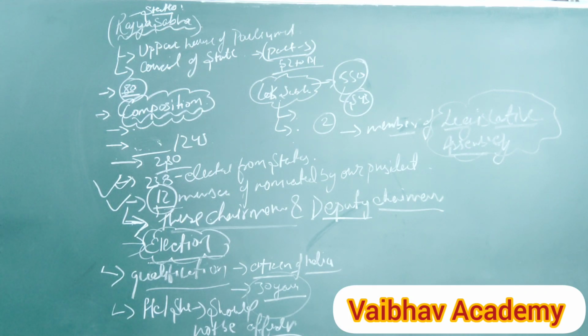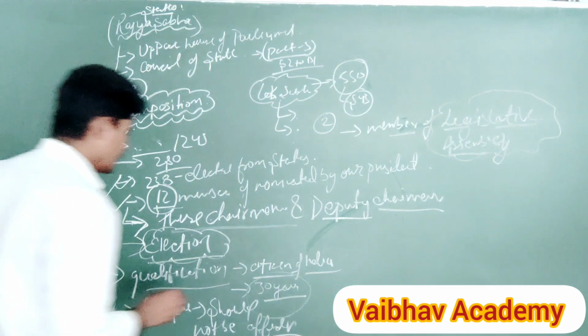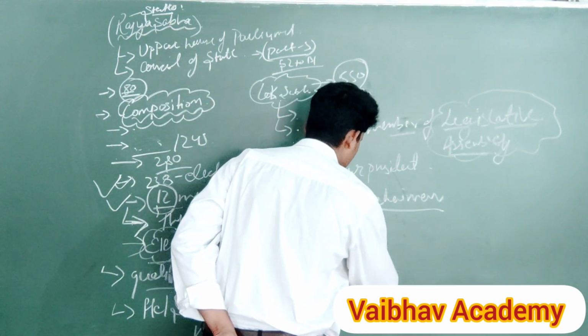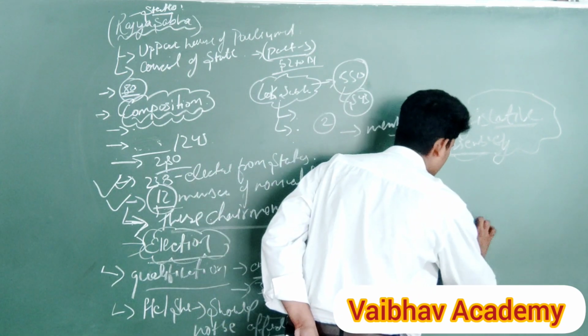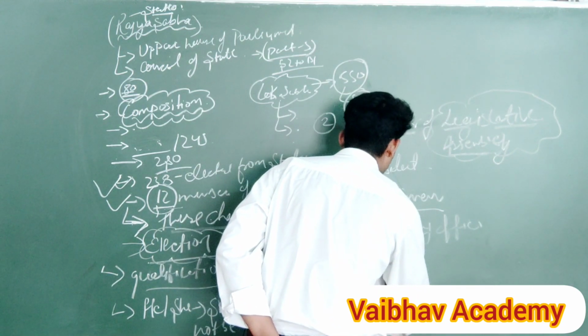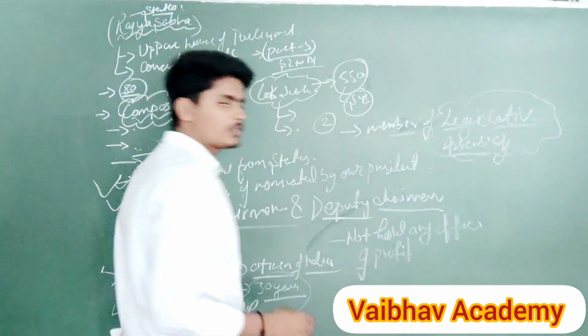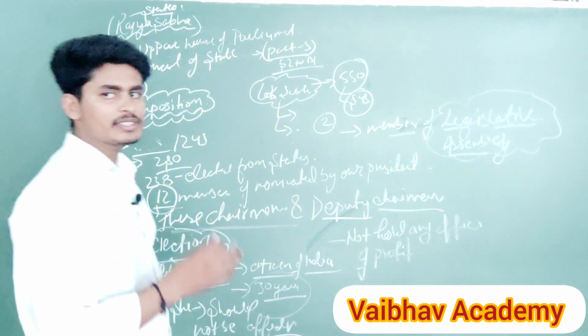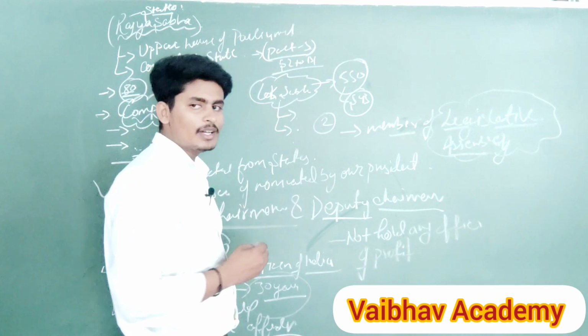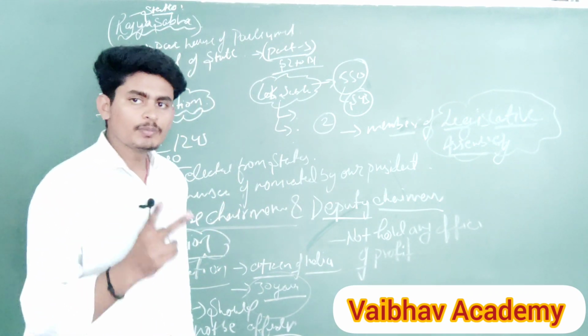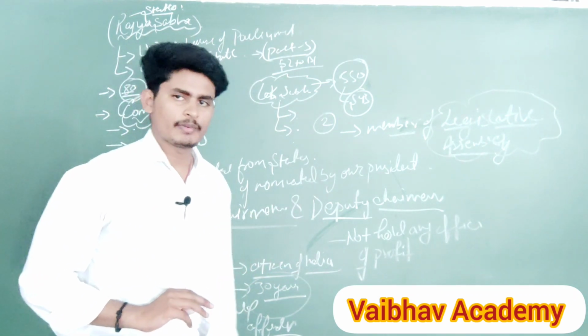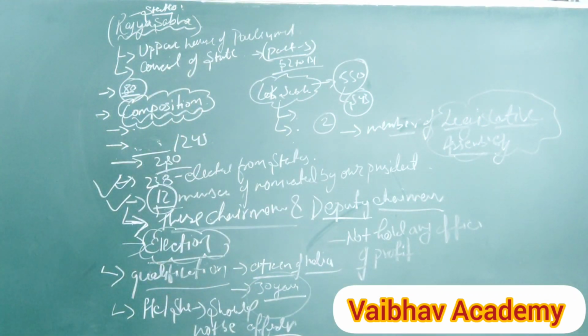The next point is that he or she should not hold any office of profit. It means that the member of Rajya Sabha should not hold two posts, either in the state government or central government. Very easy points. So please note it down, and let's come to the disqualification of Rajya Sabha.